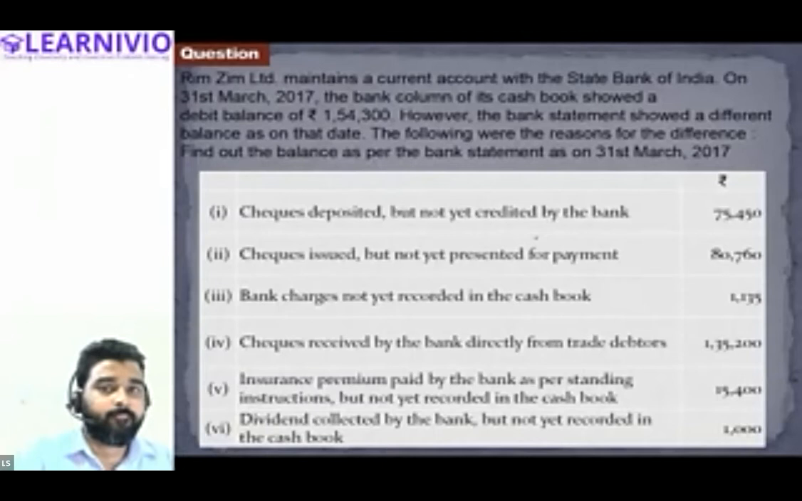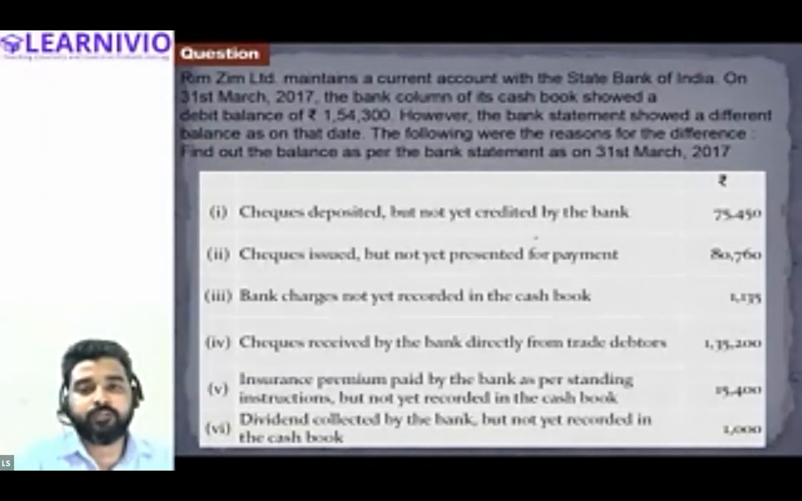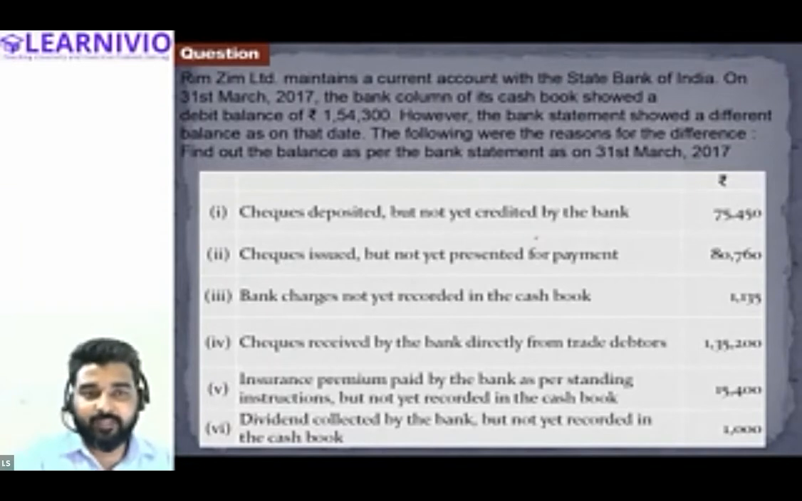This is the question. Rimjim Limited maintains a current account with the State Bank of India. On 31st March 2017, the bank column of its cash book shows a debit balance of 1,54,300. So the bank balance of the cash book is 1,54,300. However, the bank statement showed a different balance. The bank balance as per bank statement is different, and the bank balance as per cash book is different. Therefore we have to prepare the bank reconciliation statement.